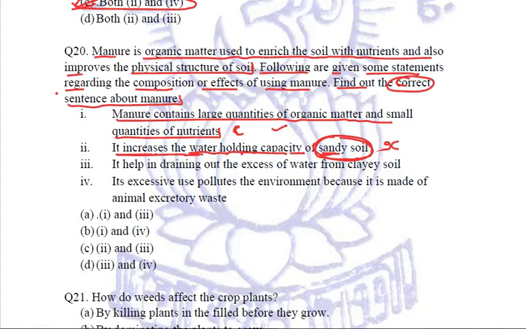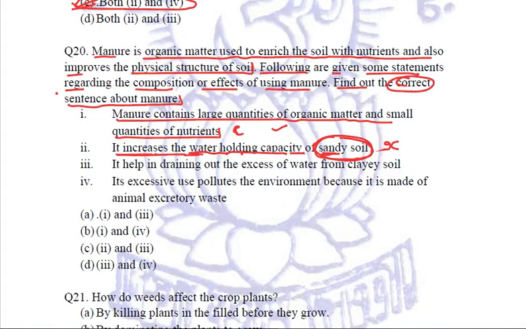I hope you are able to relate the confusion created by the examiner, and if some of you are in a habit of reading half sentence and assuming whether it is correct or not, please get cautious, beware, because this is the perfect example to relate how the examiner can create confusion and can lead you to click the wrong options.